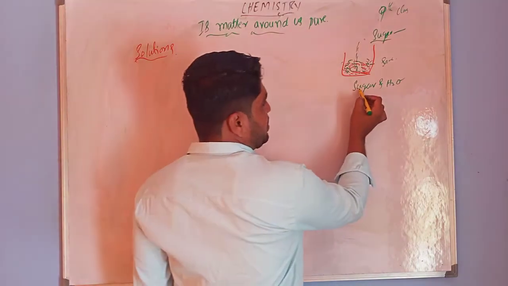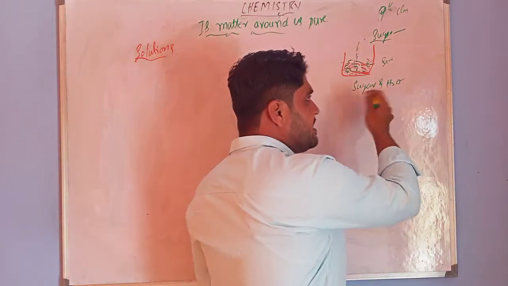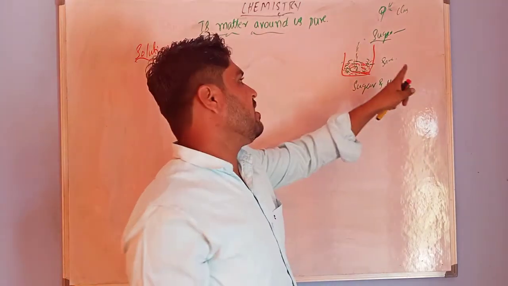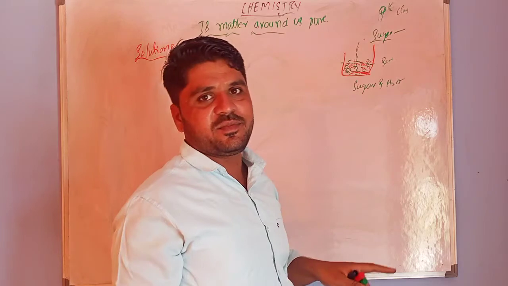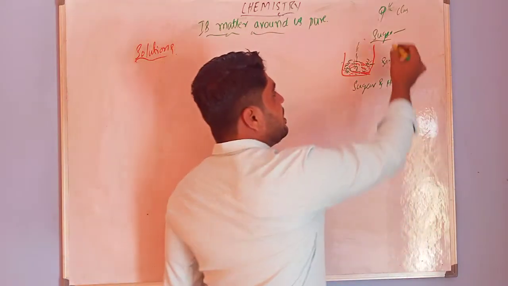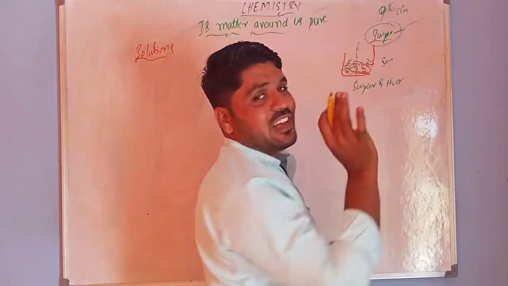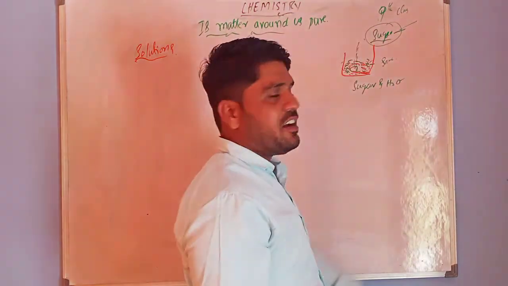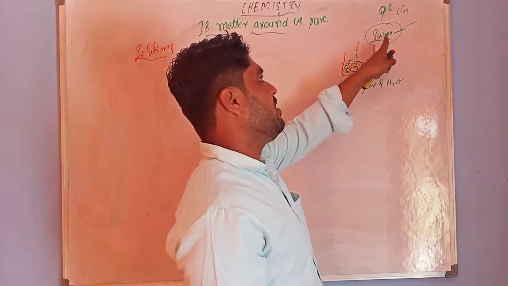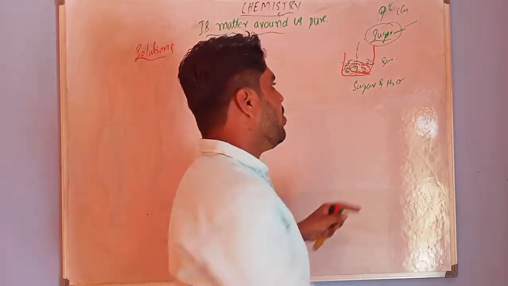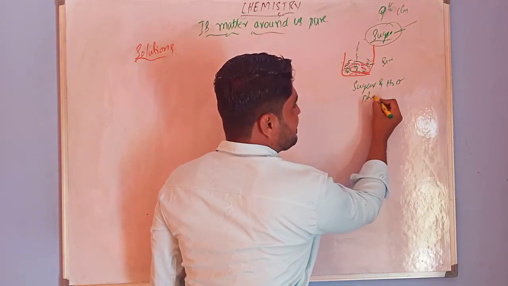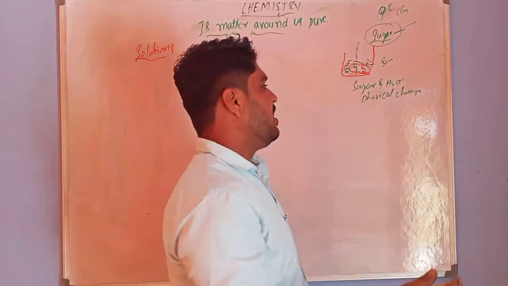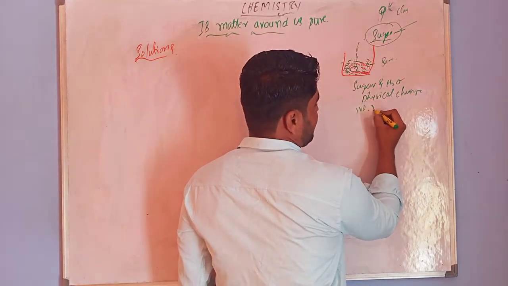But sugar and water are only physically mixed. There is no chemical reaction between sugar and water. Sugar is in a solid state, sugar crystals in solid state, right? When you dissolve the sugar into the water, it only changes its state. The sugar will change into liquid state. Only a physical change occurs. There is no chemical reaction.